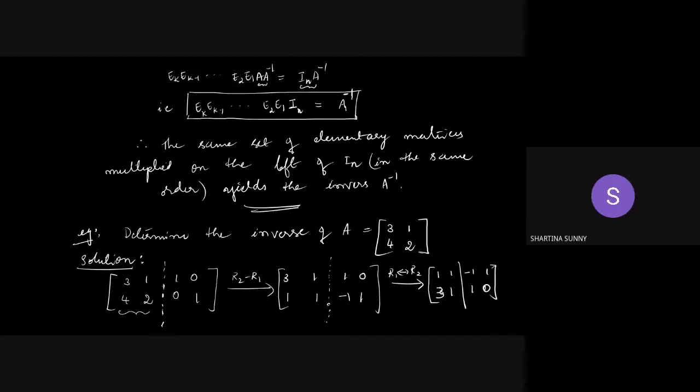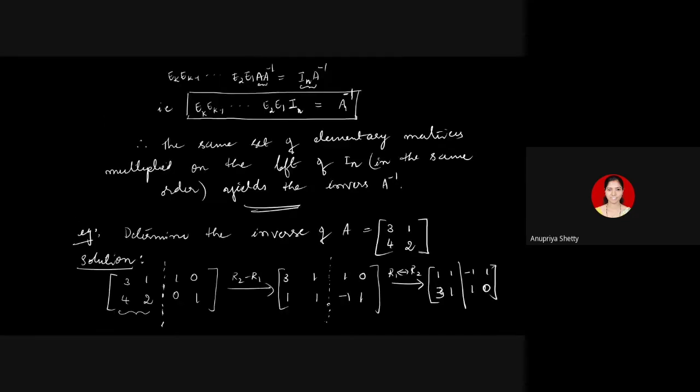3R1 minus R2. I have to apply the operation on R2, so the change should happen in R2. So R2 minus 3R1. It should not be the other way. It is not 3R1 minus R2. Whichever row you write first, that will get changed in the new matrix. So we are going for R2 minus 3R1.